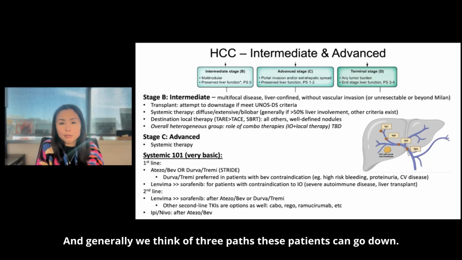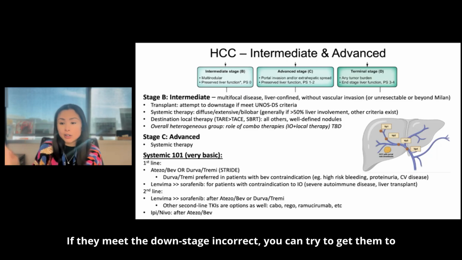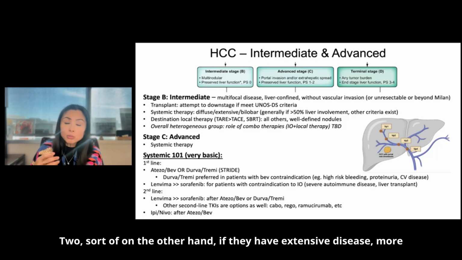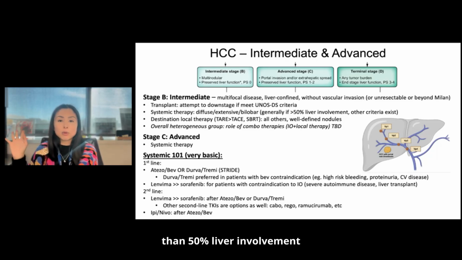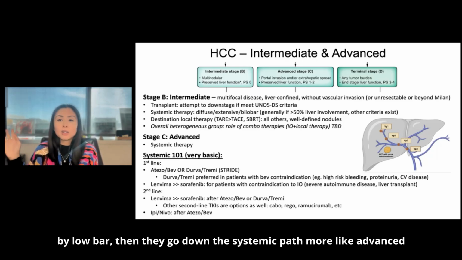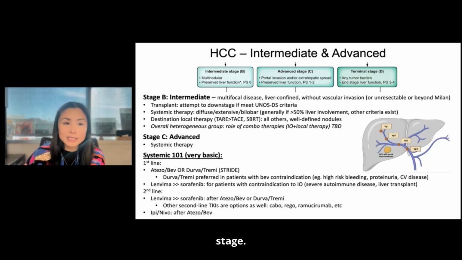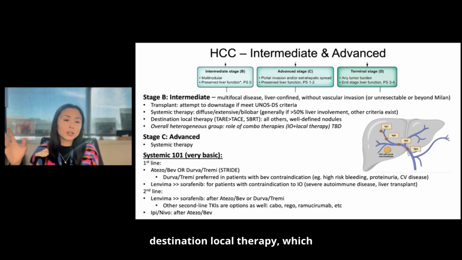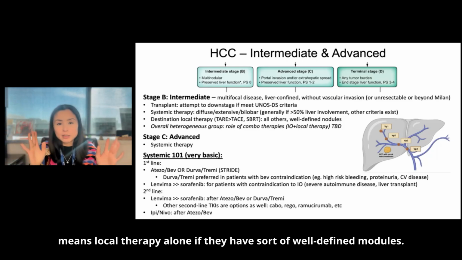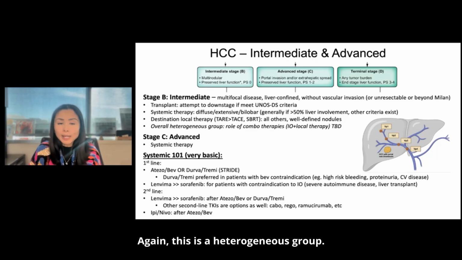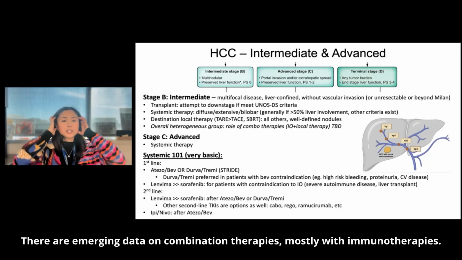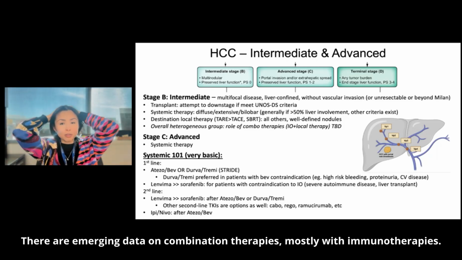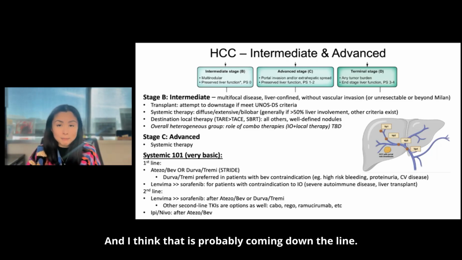And generally, we think of three paths these patients can go down. One is transplant. If they meet the downstaging criteria, you try to get them to transplant. Two, on the other end, if they have extensive disease, more than 50% liver involvement by lobar, then they go down the systemic path, more like advanced stage. And then the other group is that you may consider what we call destination local therapy, which means local therapy alone if they have well-defined nodules. Again, this is a heterogeneous group. There are emerging data on combination therapies, mostly with immunotherapies, and I think that is probably coming down the line.